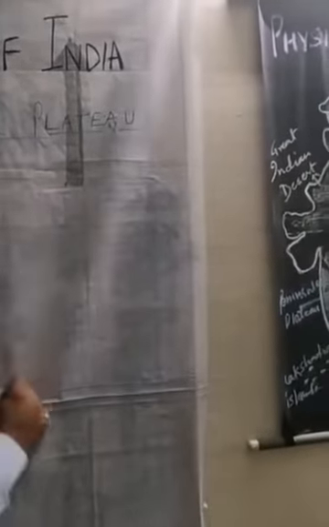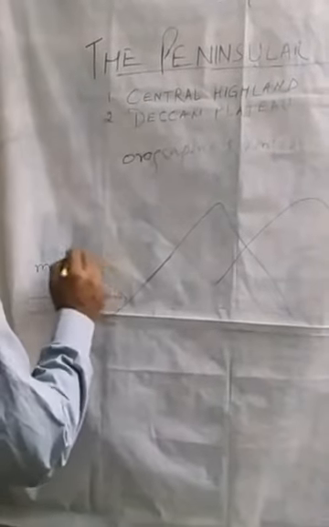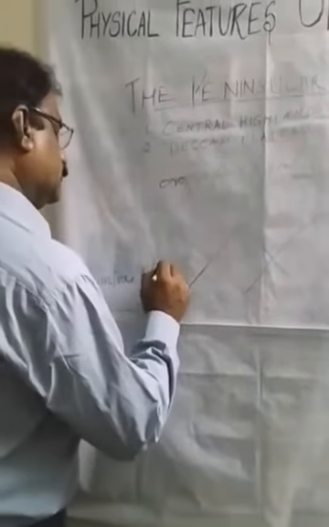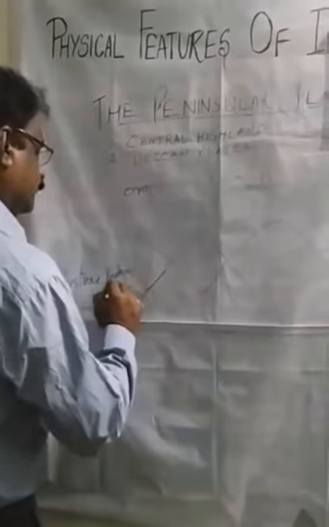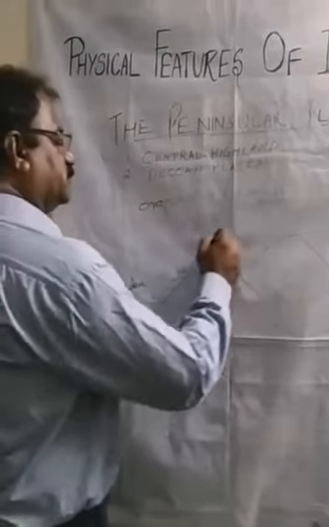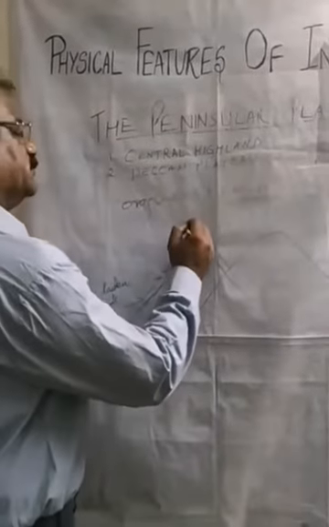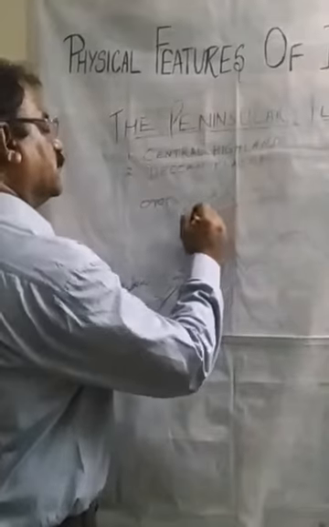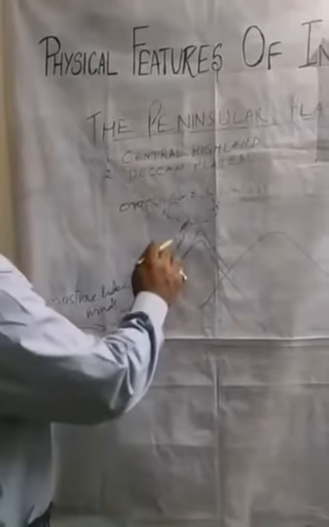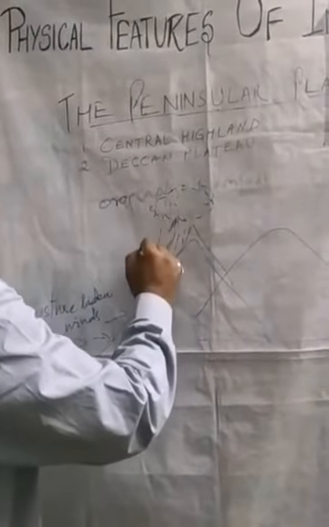For example, these are mountains. Here, these are the moisture-laden winds. When these moisture-laden winds move and any obstruction comes in their way, they are forced to rise up. As they rise up, they get cooled, and clouds are formed here due to condensation. The water vapor changes into drops of water and it causes heavy rainfall here.